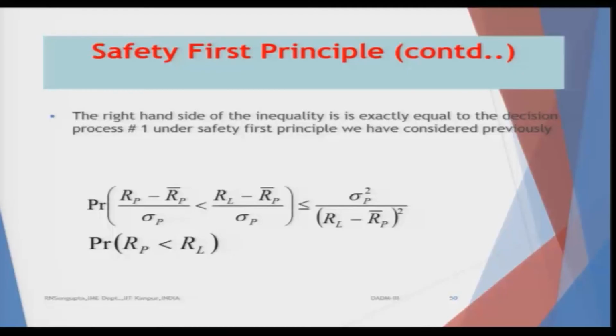The right hand side of the inequality is exactly equal to decision process number 1 under the safety first principle we have considered. So, once we consider the probability that (R_p minus R_p bar) divided by sigma is less than (R_L minus R_p bar) divided by sigma, that will give me the value of k, or the maximum bound to which this value can change.